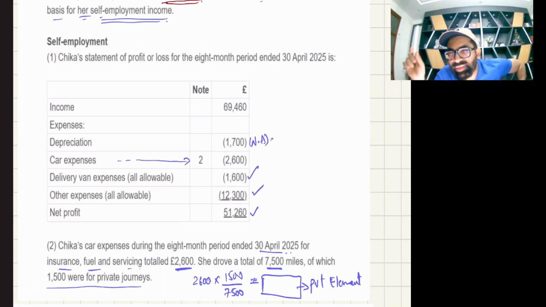Whenever the accountant has already allowed the complete expense, but there is some portion of private use in that, then you just add back the private portion. So right now we have identified two adjustments. This complete depreciation is not allowed, and from this 2600 we'll multiply 2600 into 15 upon 7500, and this private portion is not allowed.